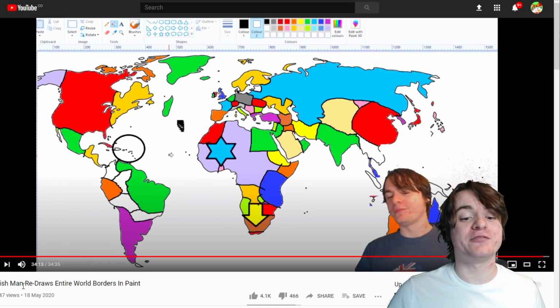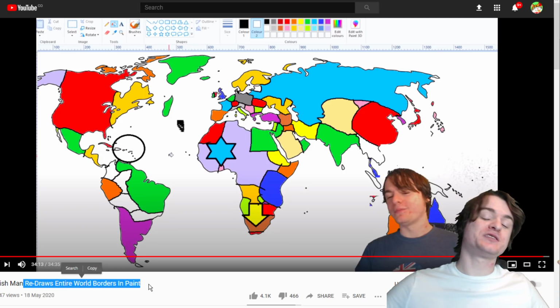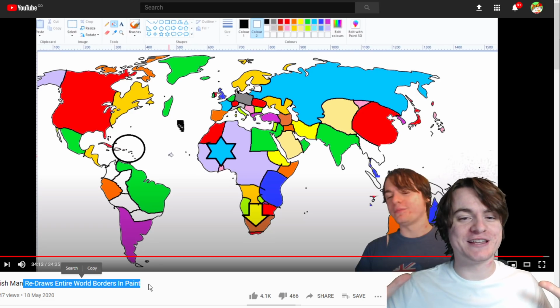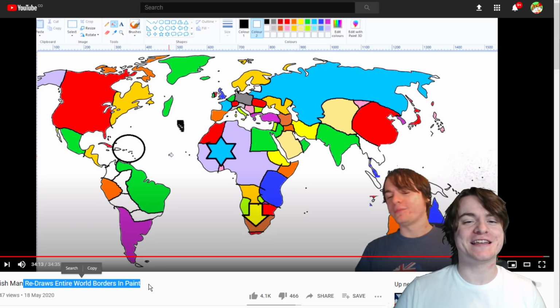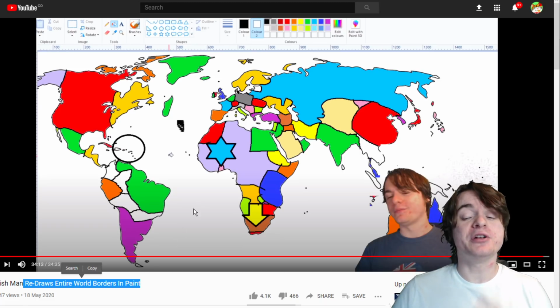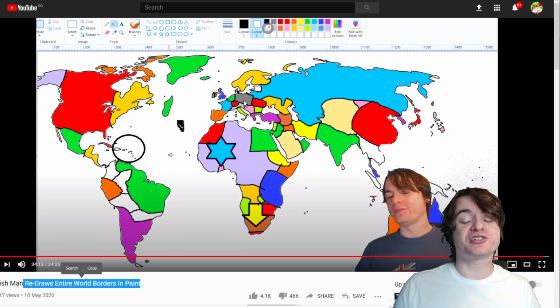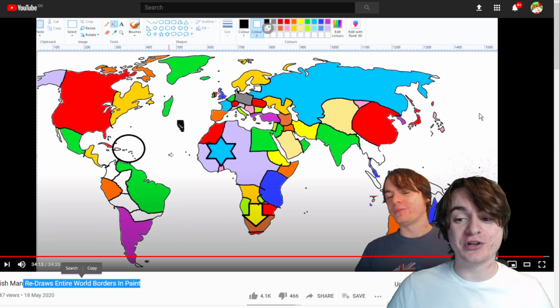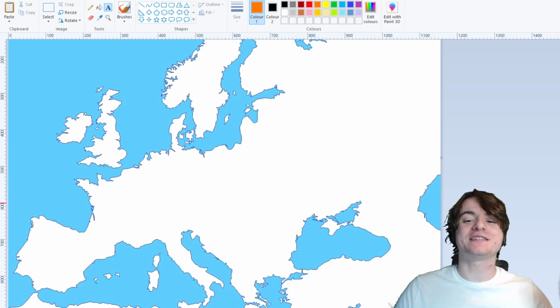So recently I redrew the entire world borders in Microsoft Paint. My goal was to do what any British person does when we draw lines around the world and to ignore ethnic lines in a deeply offensive way, and I feel like I did a good enough job in a lot of places, but not enough Europeans were offended in response to that video. And honestly, we couldn't pay much attention to Europe because it's such a small part of the world, something I intend to fix today, because here is a map of Europe.